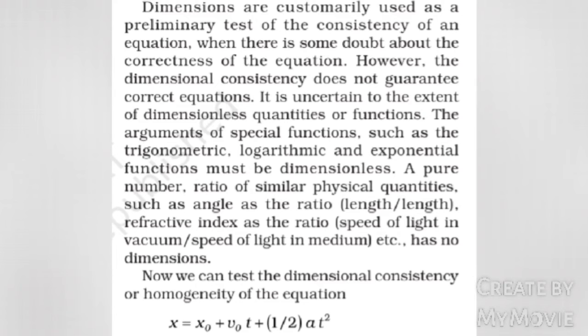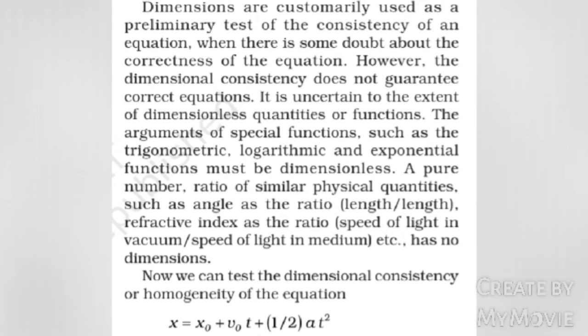However, dimensional consistency does not guarantee a correct equation. It is uncertain to the extent of dimensionless quantities or functions. The arguments of special functions such as the trigonometric, logarithmic and exponential functions must be dimensionless. A pure number, a ratio of similar physical quantities, such as angle as the ratio of length by length, or refractive index as the ratio of speed of light in vacuum by speed of light in medium, has no dimensions.